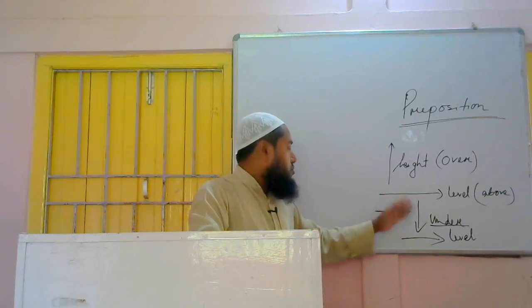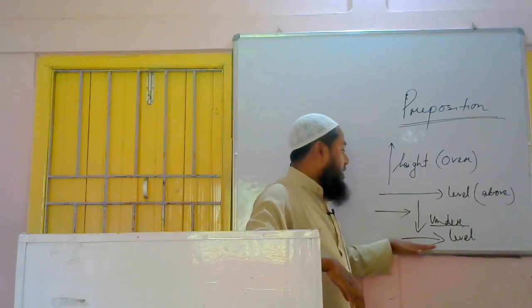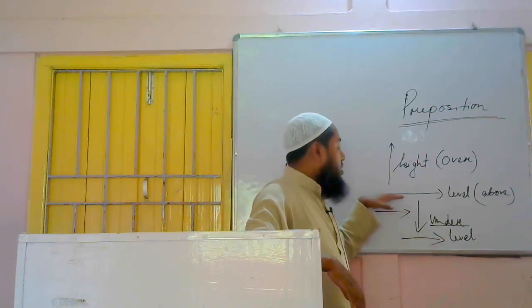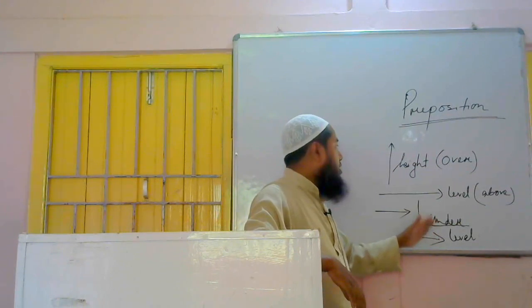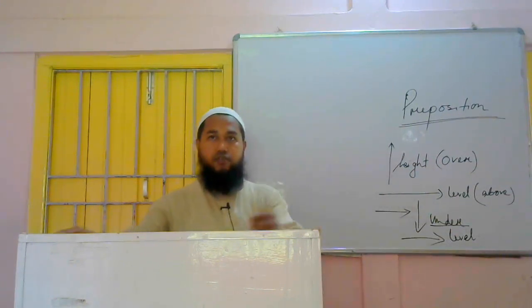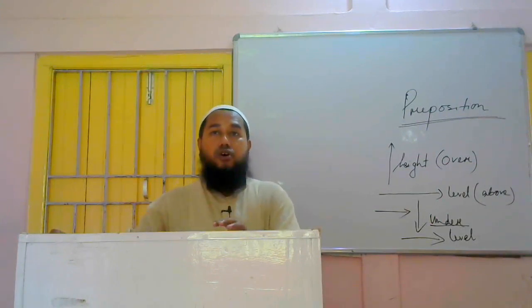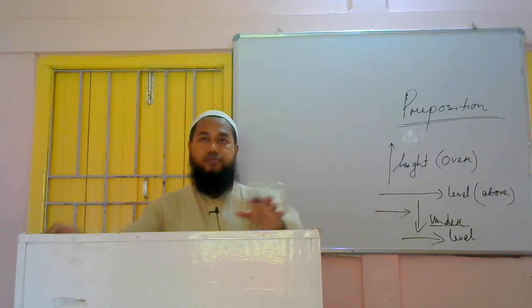By mistake I said it wrongly. Negative sense horizontally, below; positive sense horizontally, above. Negative sense vertically, under; positive sense vertically, over. So this is the difference between over and above, under and below. And on, I said, if something is kept on any other thing and both of them have physical contact, then on.